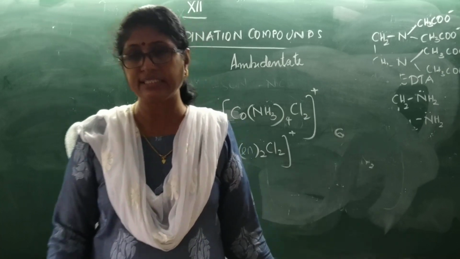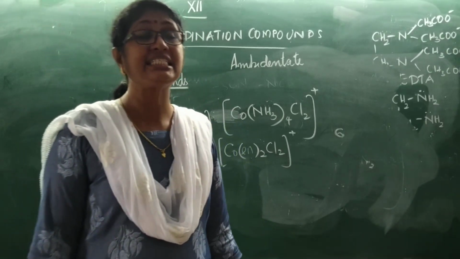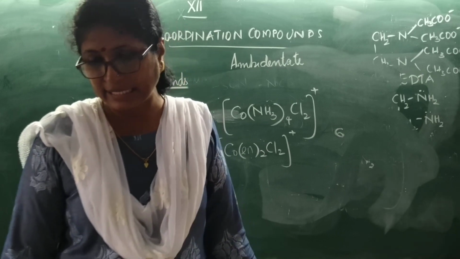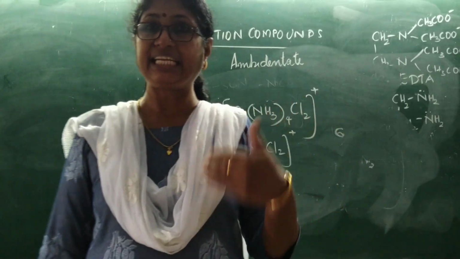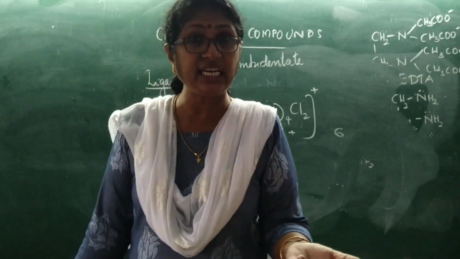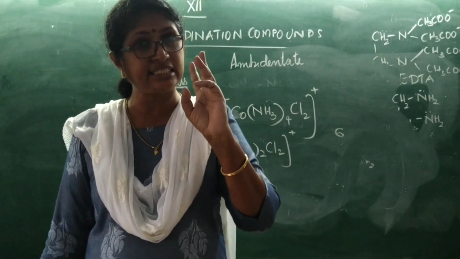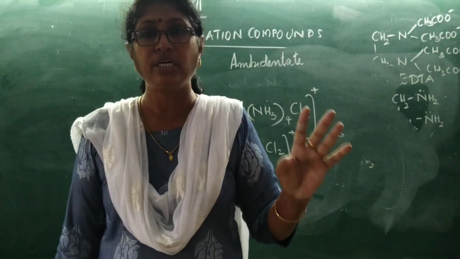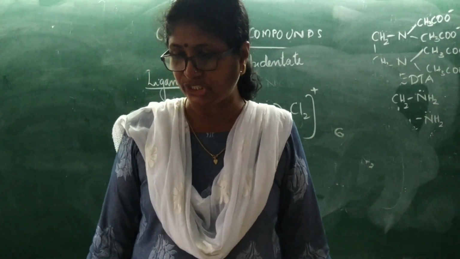Okay, so this is the number of ligands attached to the central metal atom or ion. So if it is a didentate ligand, we will have to consider it as 2 ligands. If it is a tridentate ligand, we will have to consider it as 3 ligands, like that. Understood? So we can find out the coordination number.